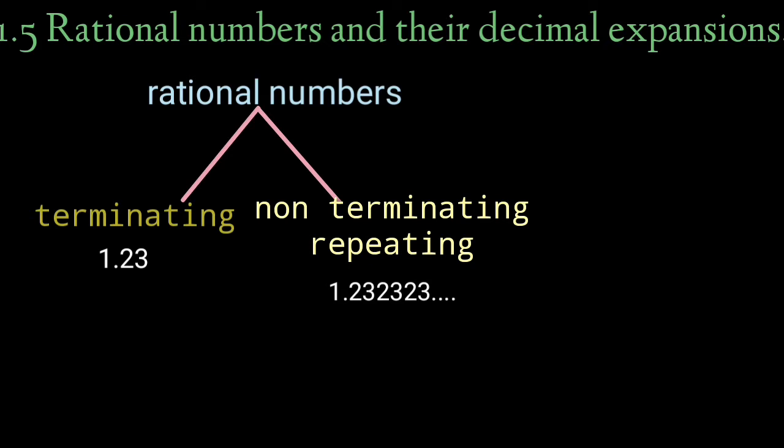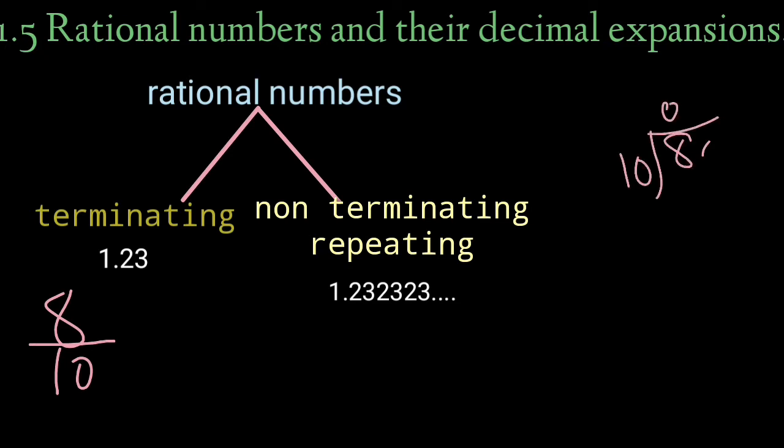Now let's see 8 by 10. How can we write 8 by 10? We can write it in decimal form as 0.8 using the division method. But here we have to do a decimal expansion without the division method.